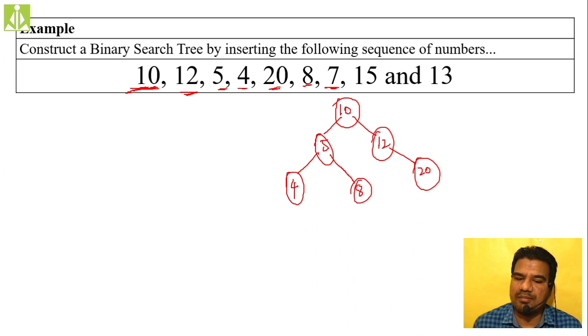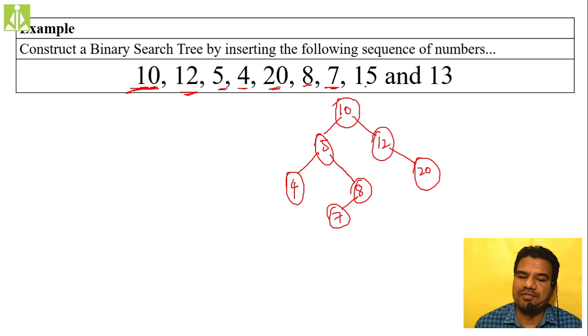8 with 7 we are comparing. So 7 is lesser. So where do we have to move? To the left side of the root node. Our root is 8 now. Try to move in the left side direction. Do we have any node over there? No, we don't have any node. We have null. So insert this 7 over there. If it is null, insert that 7 over there. So 7 will come over here.